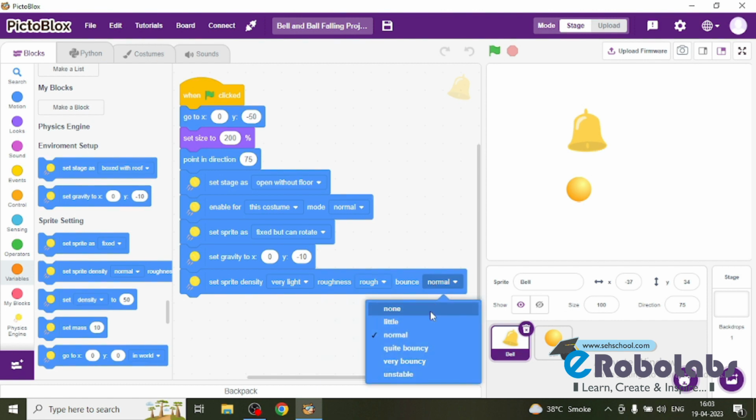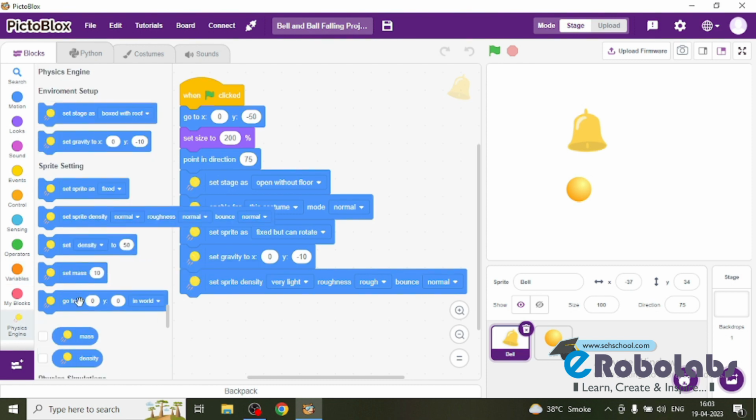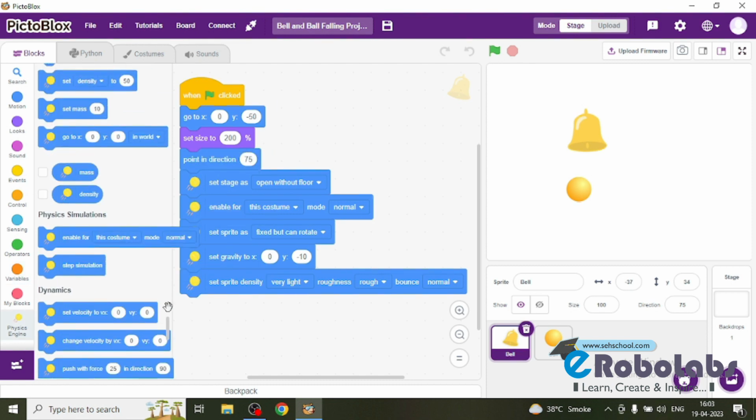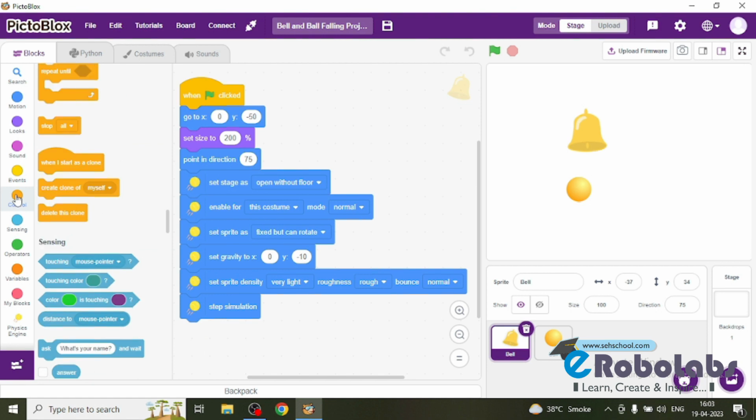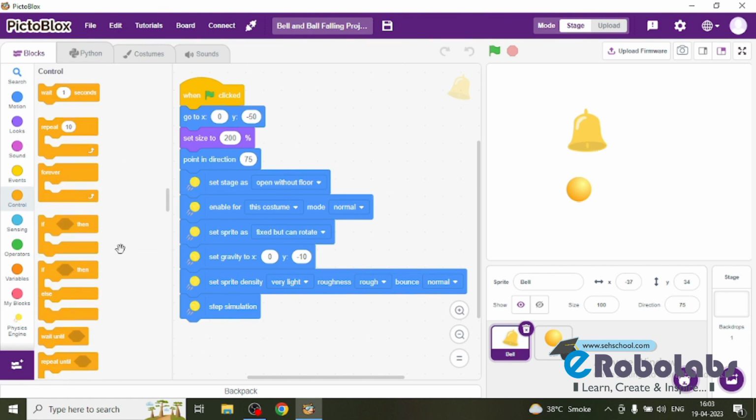And then I will set the bounce as normal. And then I will set the step simulation as forever in the forever block. So this bell script is completed here.